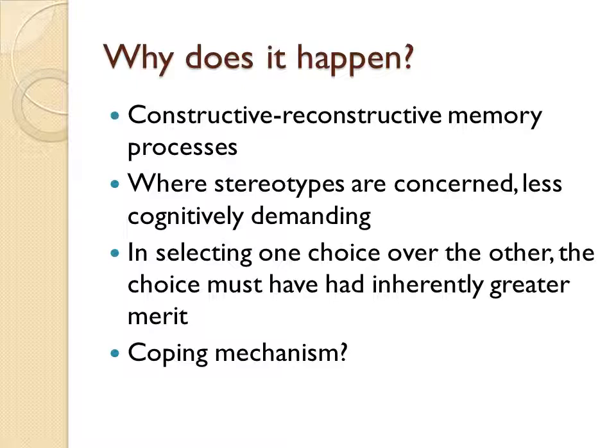Additionally, where stereotypes are concerned, it is less cognitively demanding to simply dismiss the stereotype and to attribute more positive qualities to the non-stereotype. Lastly, it is possible that choice supportive bias evolved as a coping mechanism that humans use to rationalize their actions, to make them seem more appropriate or amenable than they really are, which makes sense because of the human tendency to rationalize.